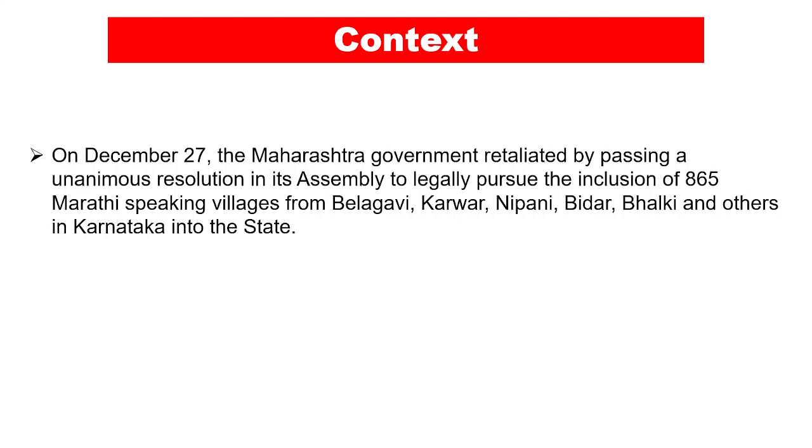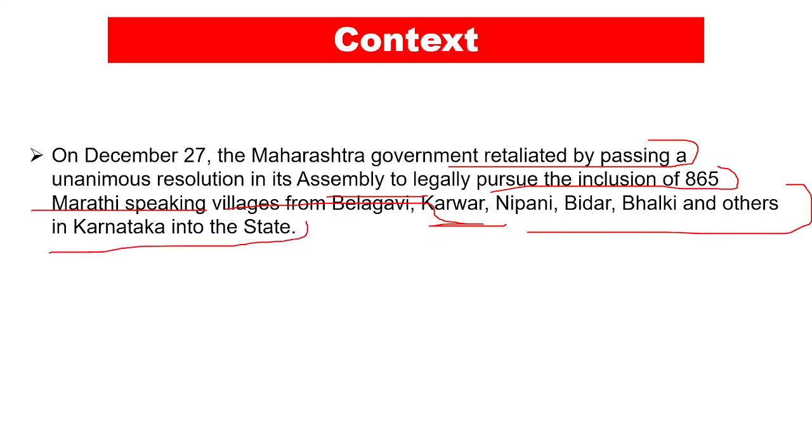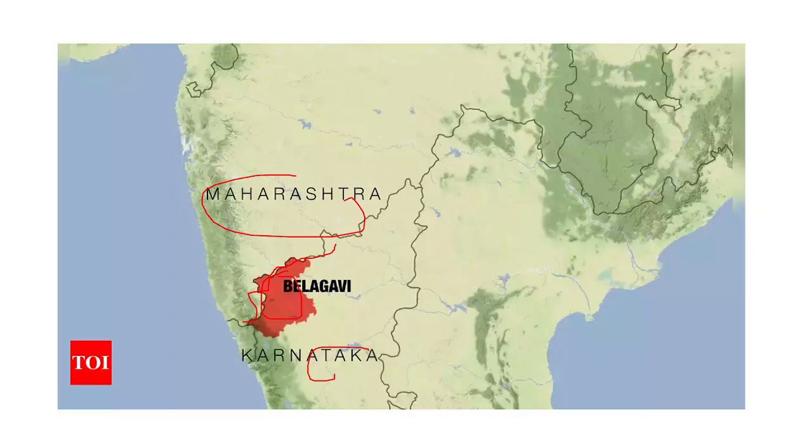On December 27th, the Maharashtra government retaliated by passing a unanimous resolution in its assembly, and it legally pursued the inclusion of 865 Marathi speaking villages from Belagavi, Karwar, Nipani, Bidar, Bhalki, and others in Karnataka into the state. So this is basically the war of the resolutions being passed between Karnataka and Maharashtra.